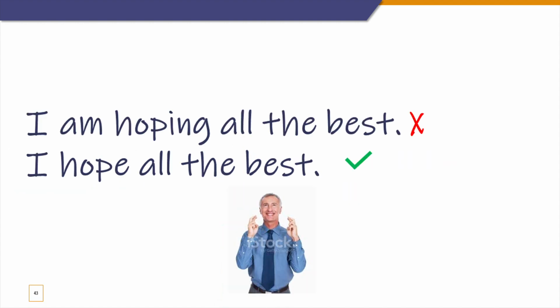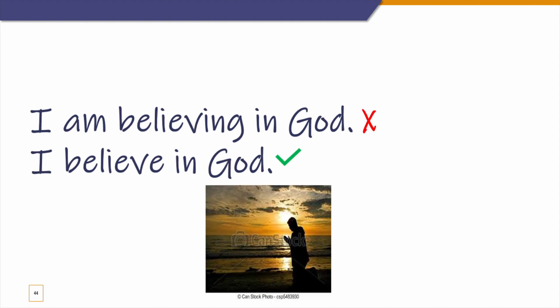Next one. Hope is a verb that can't be used in the continuous form. So you only say I hope for the best or I hope only the best. Or you say I hope it's going to be fine. But you don't say I am hoping all the best. That's incorrect to say. Next one is believe. When you believe something, you believe in it forever. Okay, so I am believing in God is wrong. It's correct to say I believe in God.